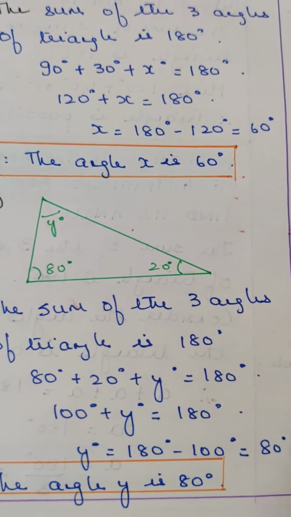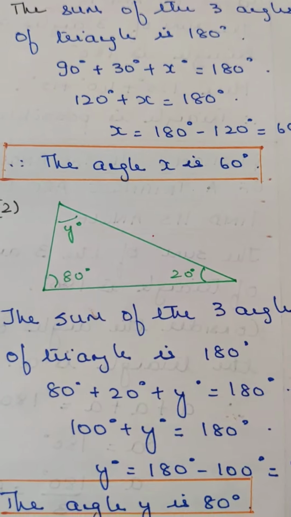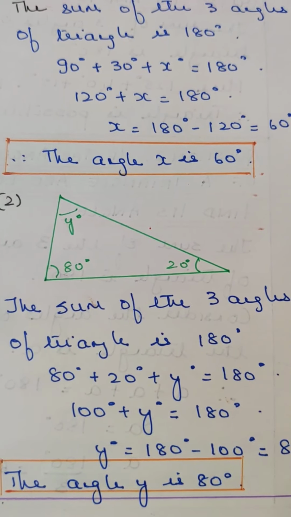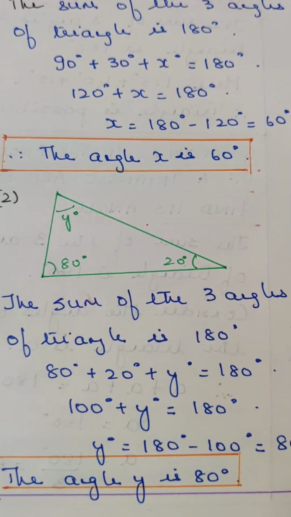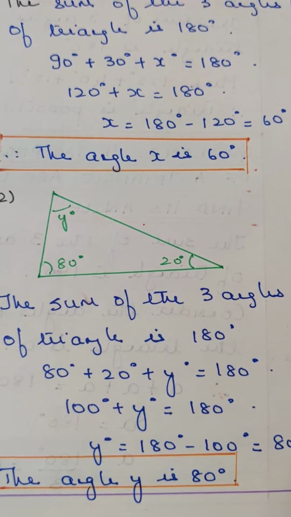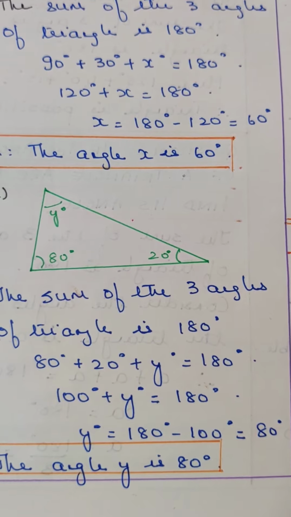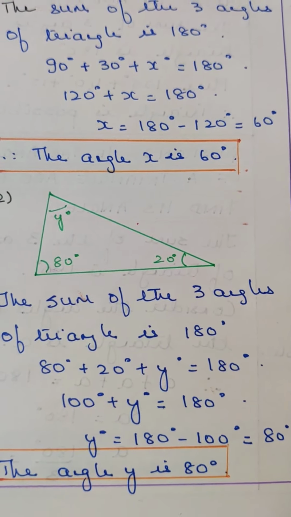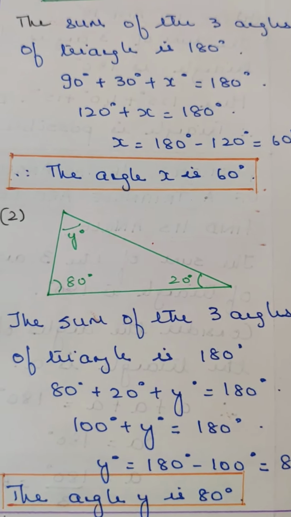Here the second one: the sum of the three angles of a triangle is 180 degrees. Therefore 80 plus 20 plus Y is equal to 180 degrees. 100 plus Y is equal to 180 degrees. Y is equal to 180 minus 100, that is equal to 80 degrees. Therefore the required angle Y is equal to 80 degrees.